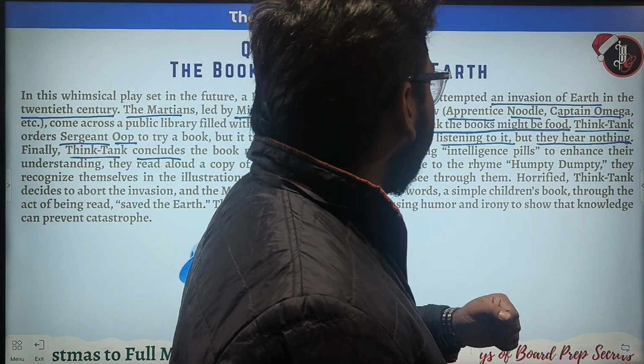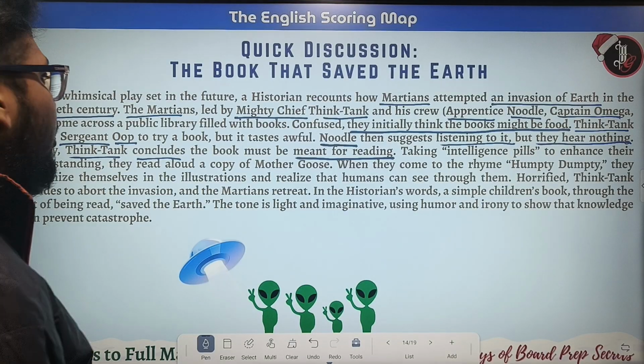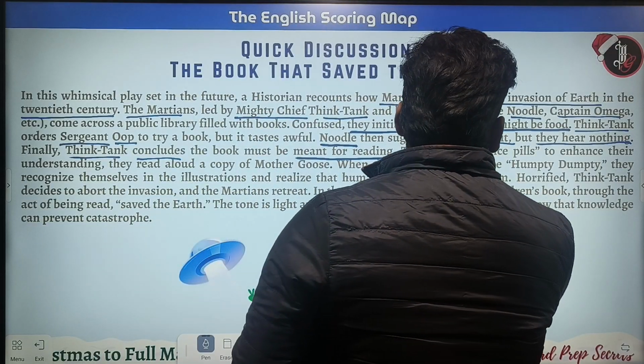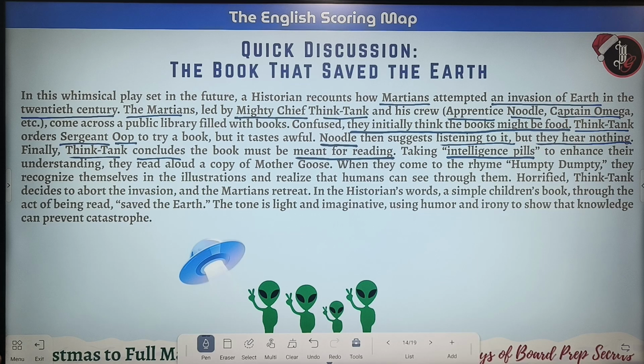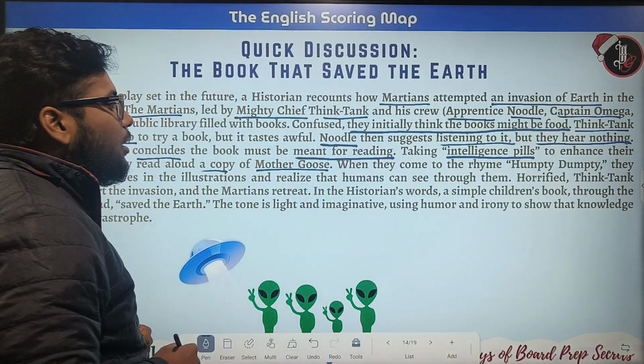Taking intelligence pills to enhance their understanding, they read aloud a copy of Mother Goose.